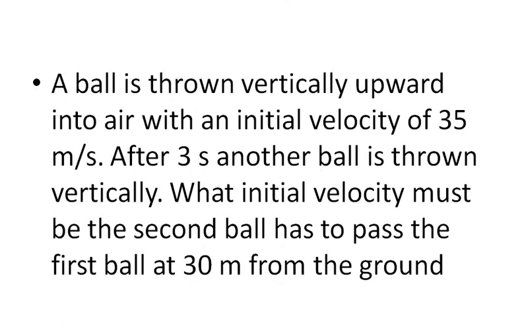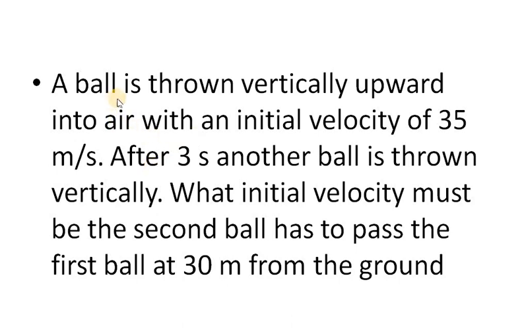A ball is thrown vertically upward into the air with an initial velocity of 35 meters per second. After 3 seconds, another ball is thrown. What initial velocity must the second ball have to pass the first ball at 30 meters from the ground? This type of problem will come in the exams. But we just need to see what the formulas are. First you have to identify whether it's a rectilinear motion, curvilinear motion or projectile motion. So it is obviously a rectilinear motion.